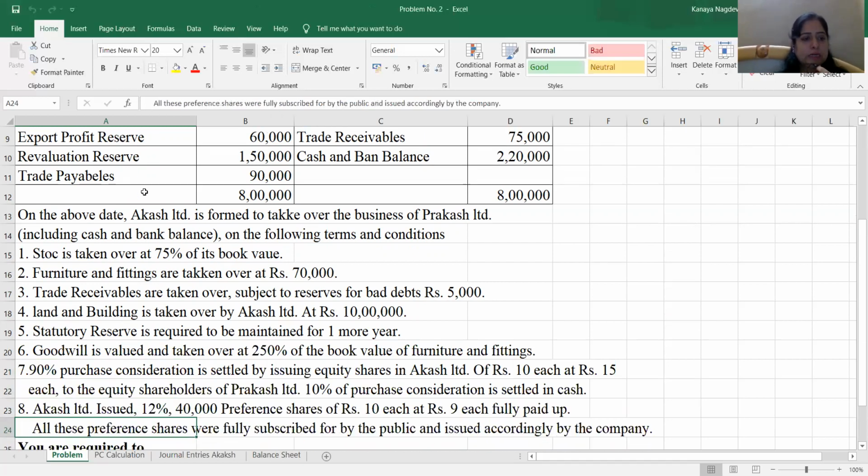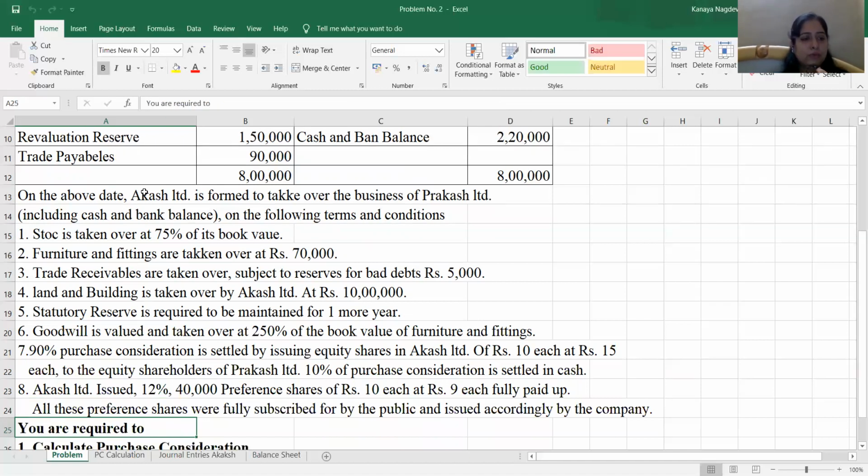The next adjustment says Akash Limited issued 12% 40,000 preference shares of rupees 10 each at rupees 9 each, fully paid. All these preference shares were fully subscribed for by the public and issued accordingly by the company. So these are shares issued by Akash Limited for cash to the public. That means this has no relation with Prakash Limited, so the accounting for this will be only in the books of Akash Limited. We will see the requirement.